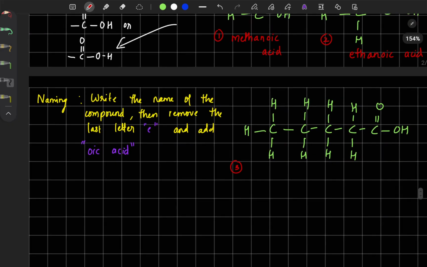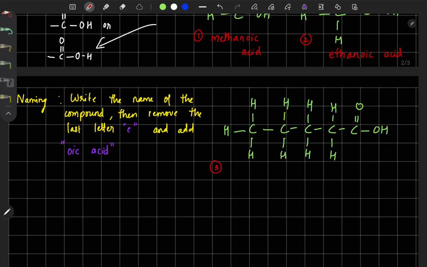Similarly, what will be the name of this compound? Yeah, the last one. 5 carbon atoms. 5 carbon atoms means what? Pent. Check the previous table. 5 means pent. Pent plus only single bond between the carbon atoms, so our compound belongs to alkane. So our name is pentane. But since there is this carboxylic acid functional group, we need to change the last letter E to oic acid. So our name of the compound is pentanoic acid.